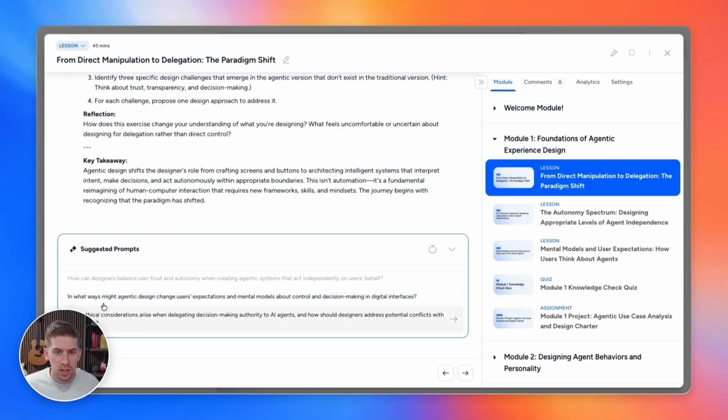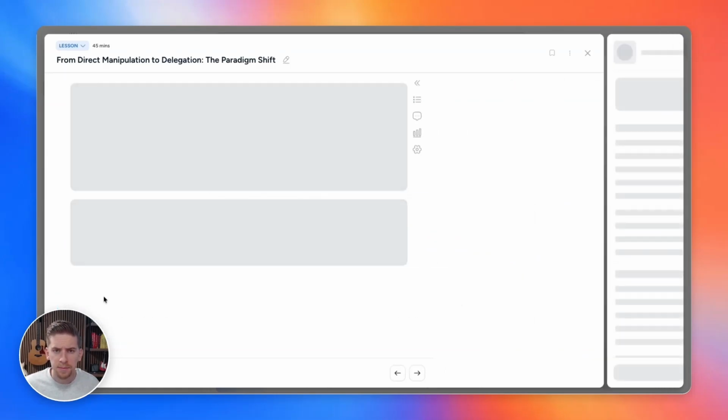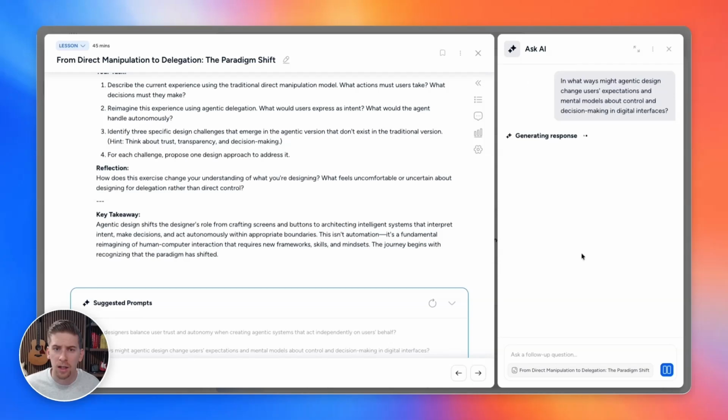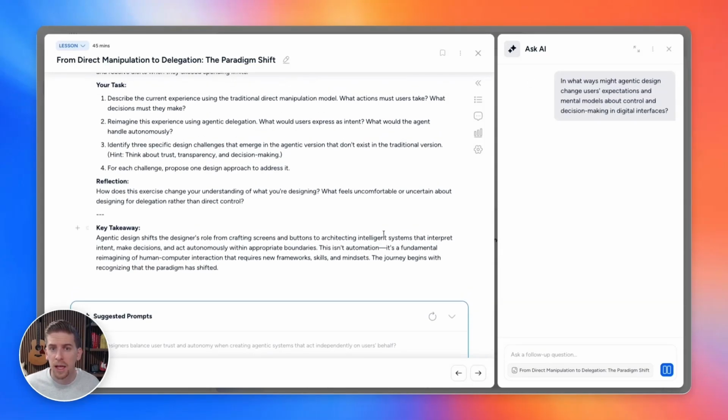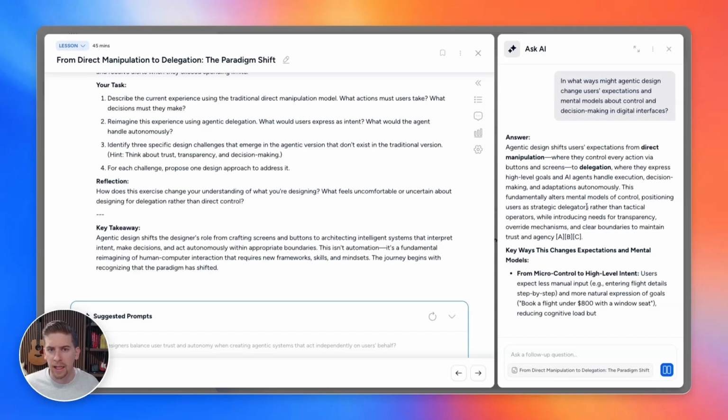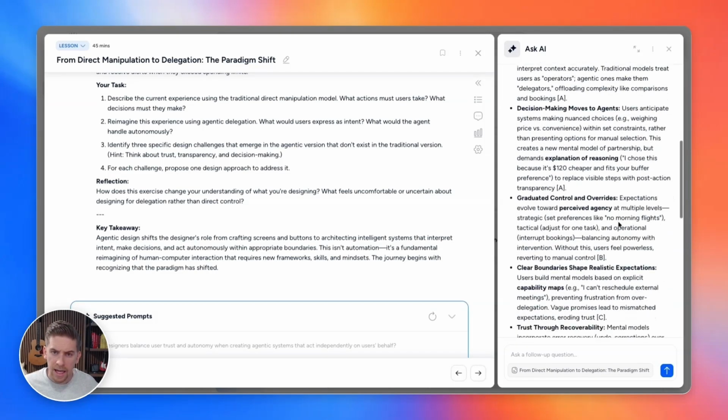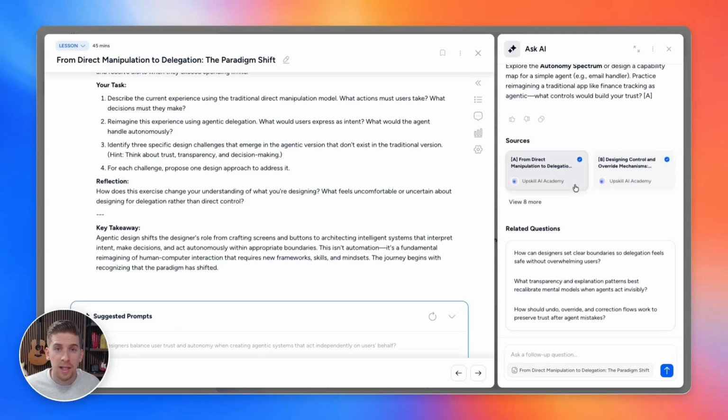So if they had more questions, they can select into it, and that'll open up Ask AI along the right-hand side. So they can see the context of the actual lesson that they just consumed, and then they can drill deeper by getting an answer that'll take in context from this particular course. And at the end of it, we can see that it's attached the sources that are being used for the answer, along with some related questions that they can drill into to get into even deeper.